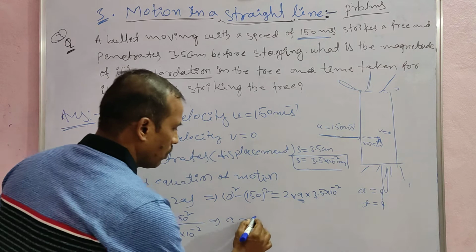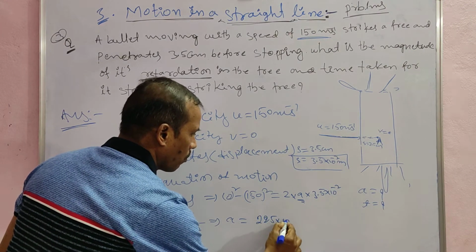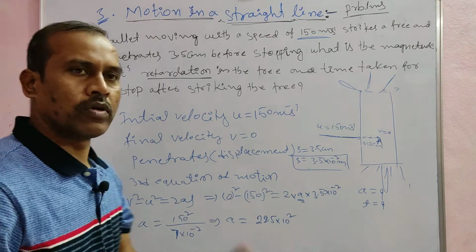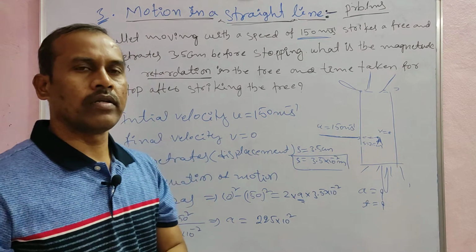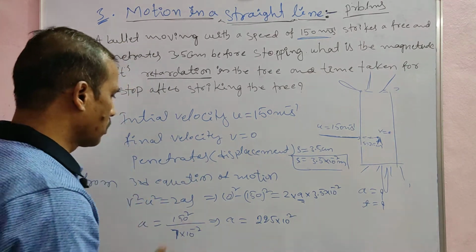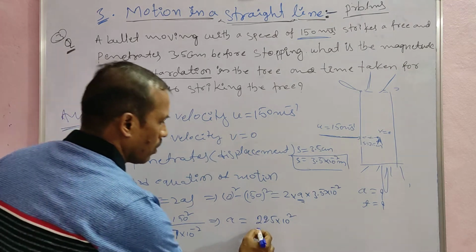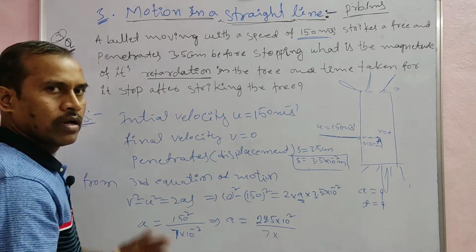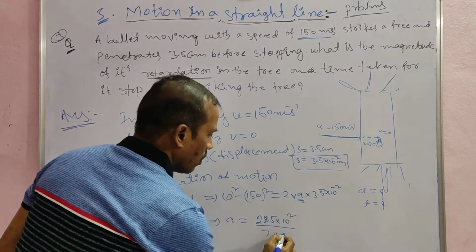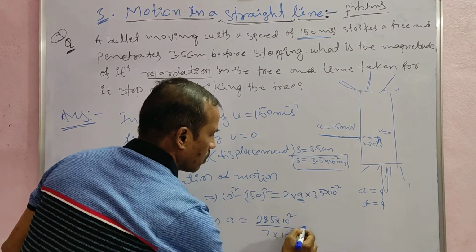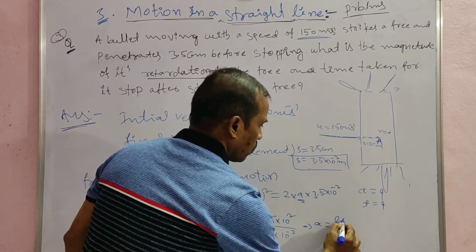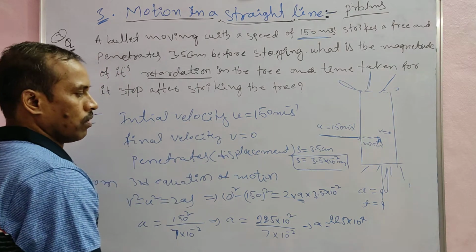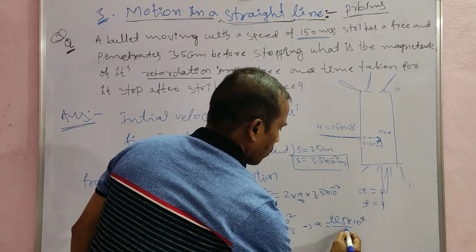Okay, 150 into 150, 225 into 10 power minus, so 10 scale, 150 into 15 into 50, 225 into 10 into 10 scale. So that is equal to 225 into 10 scale by 7 into the 10 power minus 2. This is coming numerator, that is equal to here. Okay, step minus 2 is equal to here a is equal to 225 to 25 into 10 power 4 by 7.